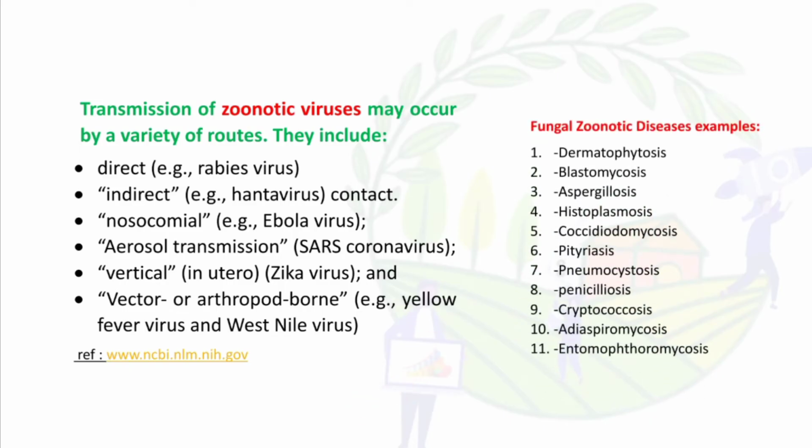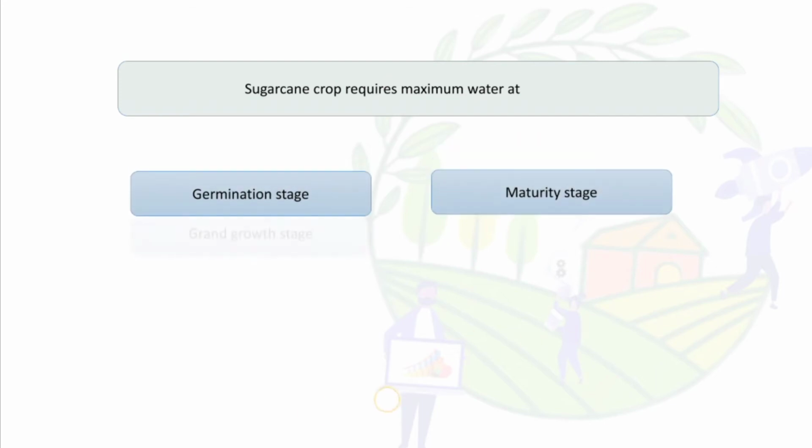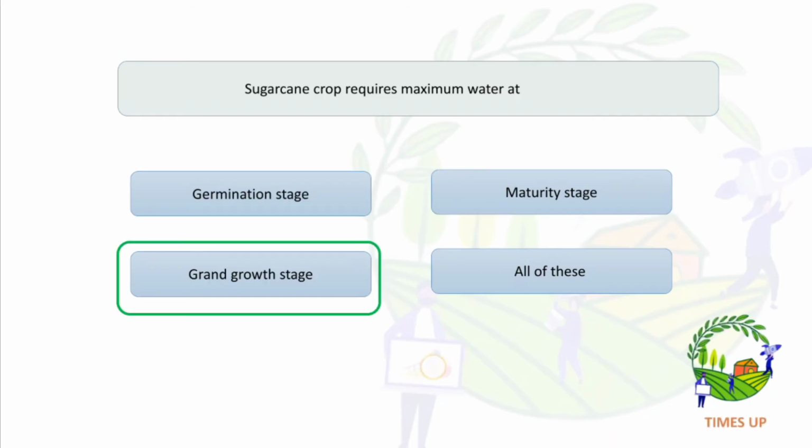So these are the fungal zoonotic diseases, for example, dermatophytosis, blastomycosis, aspergillosis, histoplasmosis, coccidioidomycosis, pneumocystis, and so on. Okay. And sugarcane crop requires maximum water at germination stage, maturity stage, and growth stage, all of this. So the answer is grand growth stage.